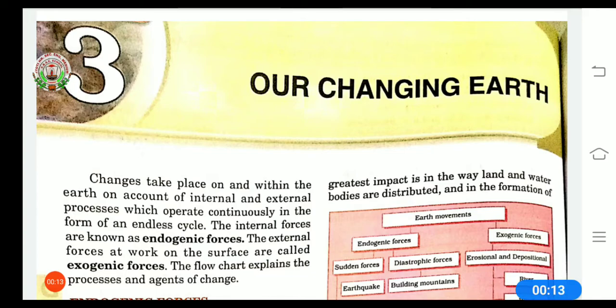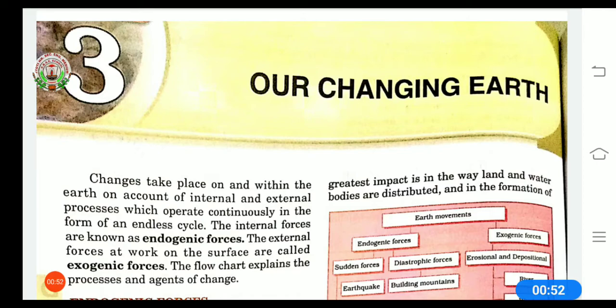In the previous video, I explained the interior of the earth, and you all have understood that the earth, our homeland, is a dynamic planet and it is constantly undergoing changes inside and outside. Dear students, in today's class I am going to explain about the changes of the earth. The changes take place on and within the earth on account of internal and external processes which operate continuously in the form of an endless cycle.